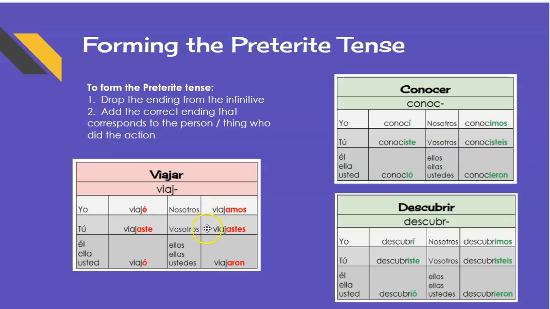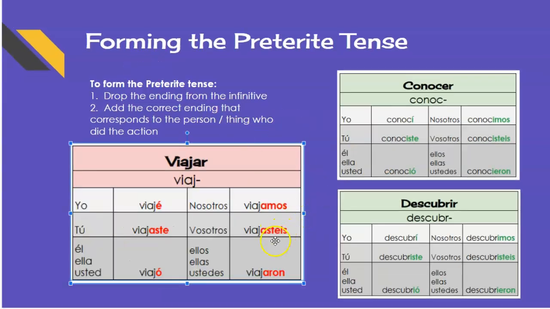Nosotros viajamos. Vosotros viajasteis. Oh, sorry, I'm like, what's going on here? There's an I in there. Should be an I. Viajasteis, an I right here. And then ellos, ellas, and ustedes viajaron. I'll have to fix that in a second here. All right, there's the I there. So the viajasteis.